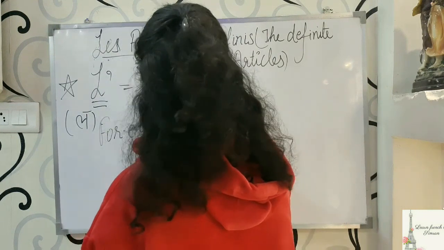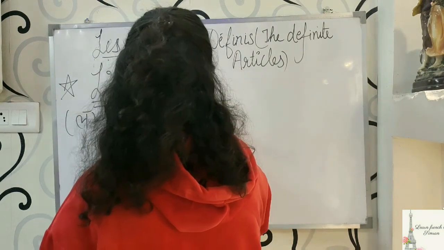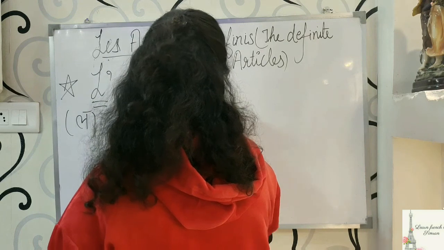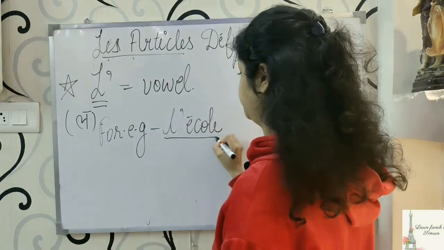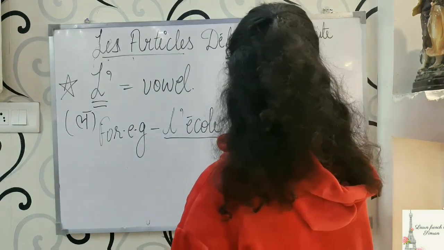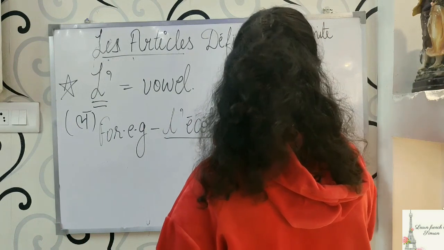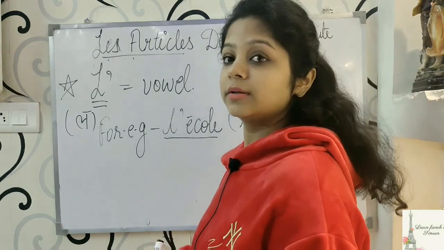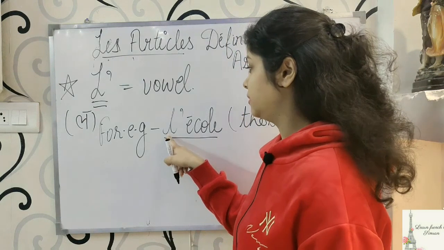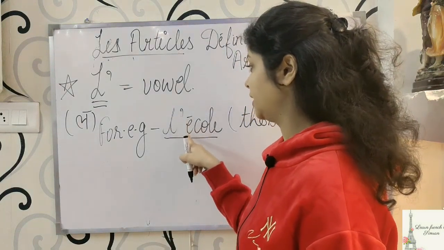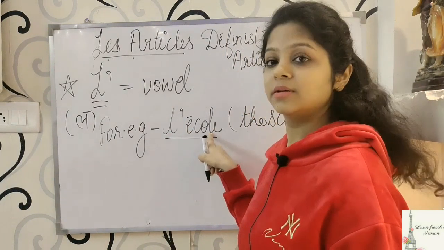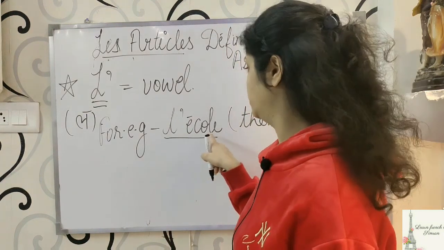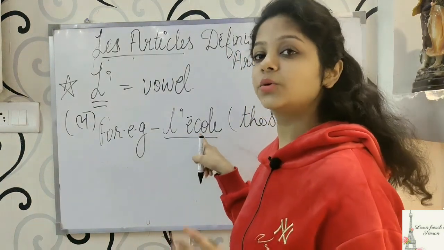For example, L apostrophe école. Now this becomes l'école. The pronunciation is école, and école means school.